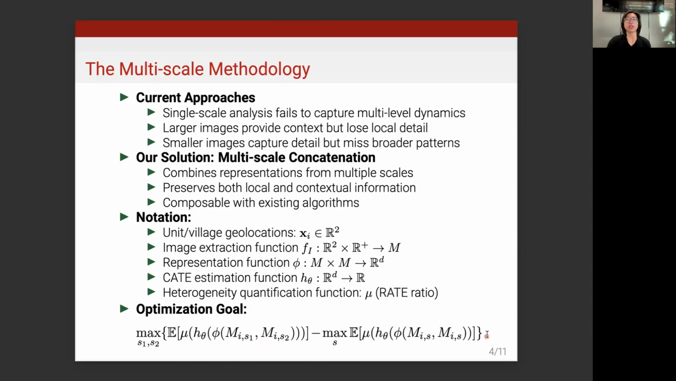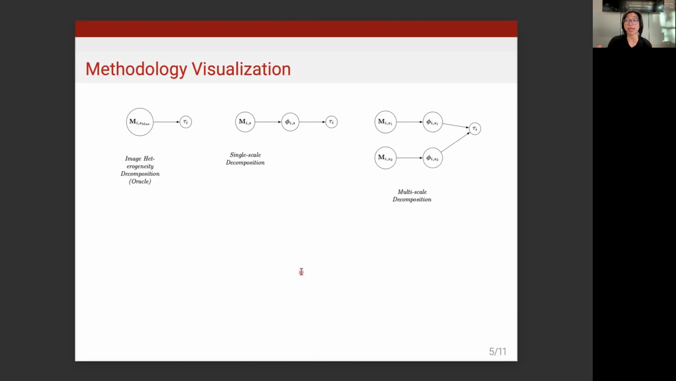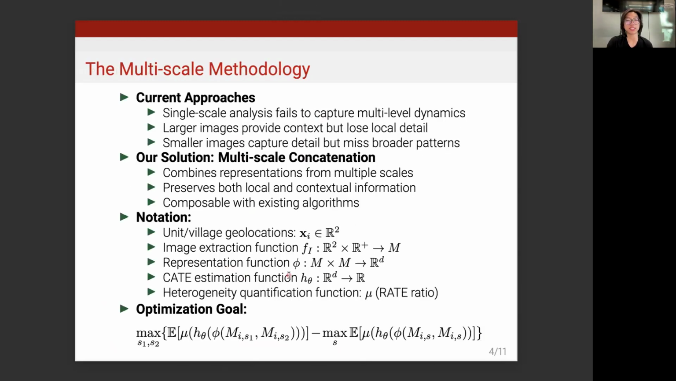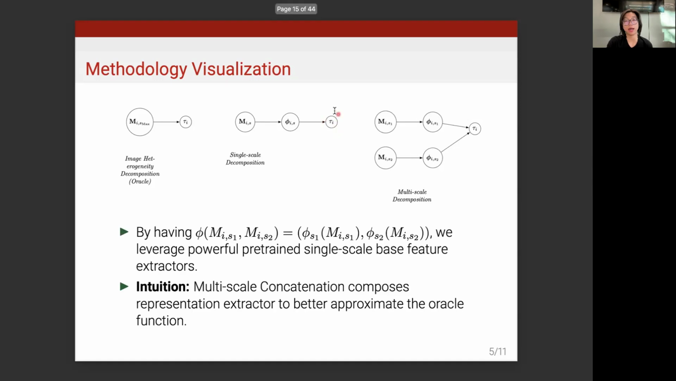The natural question is, well, how do we actually construct these representation functions? Multi-scale concatenation is the way to do so. This is a single-scale decomposition, where the traditional single-scale approach uses a single-sized image M, sends that M through a feature extractor phi, and uses those features combined with the previous CATE estimation functions to get tau_i, the CATE estimate.